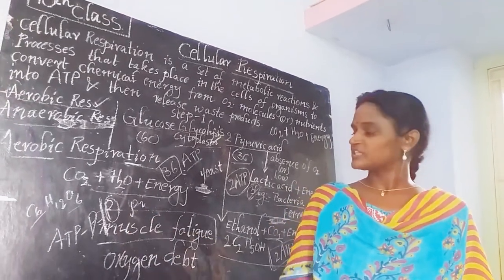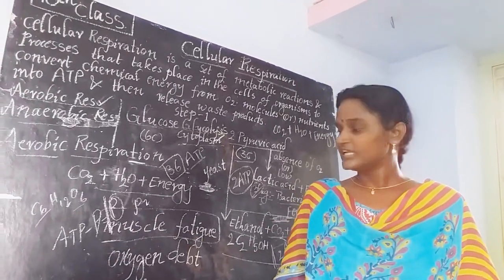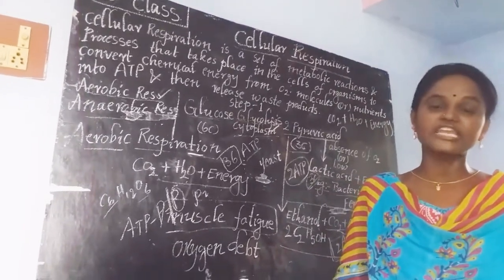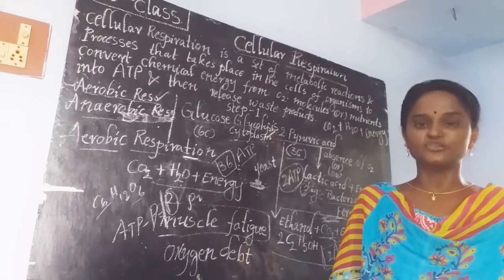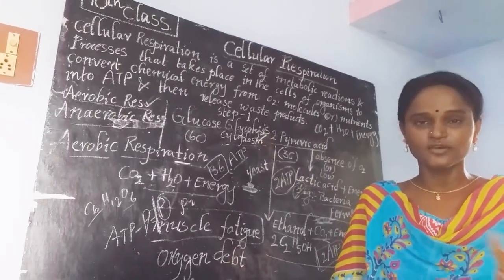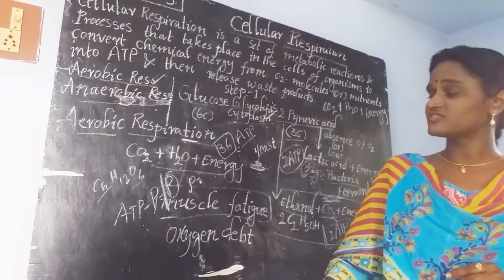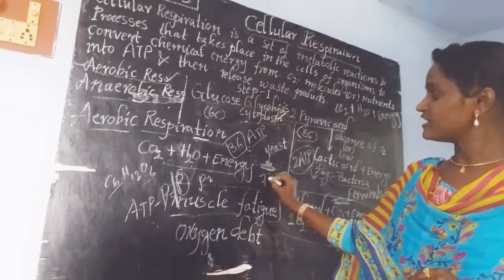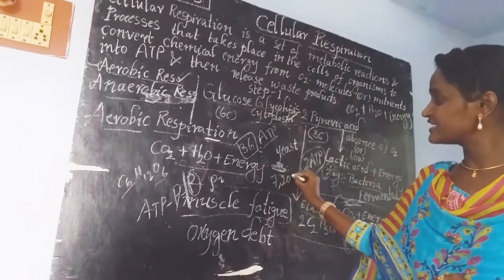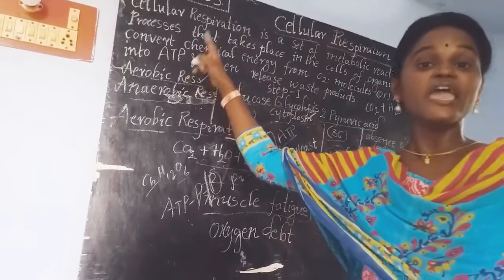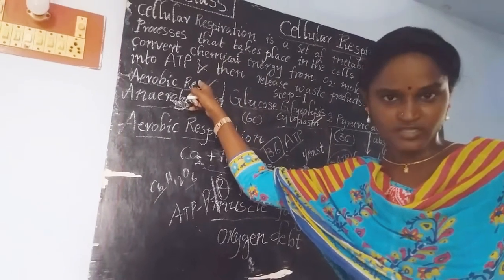By the breakdown of the last phosphate in the ATP, it leads to the formation of ADP. Whenever ADP is released into the cell, it releases a large amount of energy. How much energy is it releasing? About 7,200 calories of energy will be released by the process of aerobic respiration.